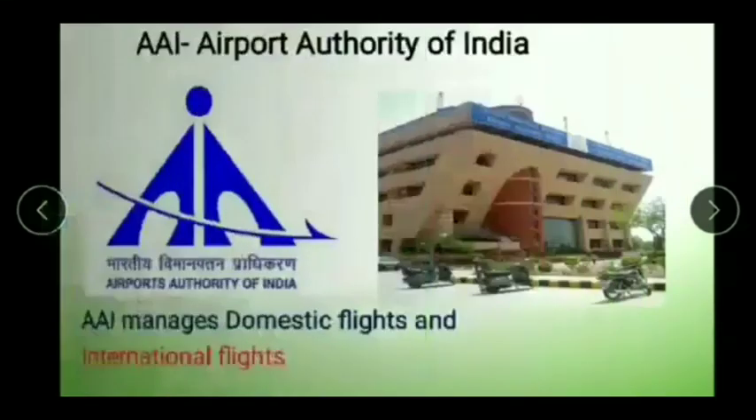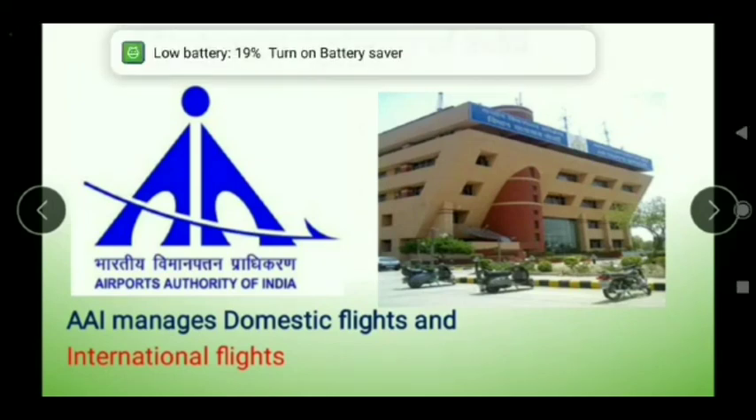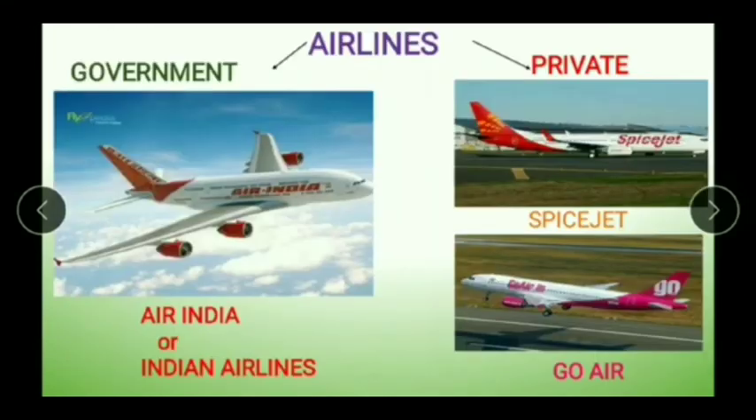Next is AAI, Airport Authority of India. Exactly like there was National Road Authority of India, exactly the same way there is also Airport Authority of India, which manages domestic flight and international flights. Airlines can be of two types, government and private. Government airline is Air India or Indian Airlines, and private planes are like SpiceJet, Go Air, etc.